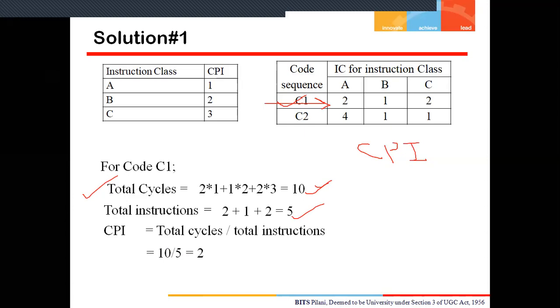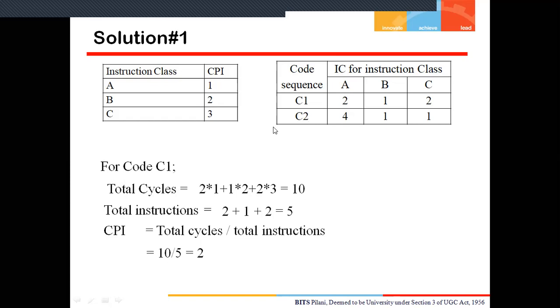Firstly, we have to calculate the total number of clock cycles for this code sequence. How will we get it? By multiplying each given instruction count by its CPI, then adding all of these. Then for the total instructions, we can simply add the instruction counts. Then CPI is the total cycles divided by the total instructions, that is 10 by 5 is equal to 2. Hope it is clear. Similarly, we have to calculate the CPI for the code C2. I think you are now able to understand, so we can easily do it for this code sequence C2.